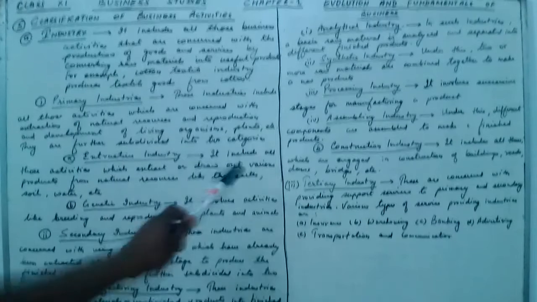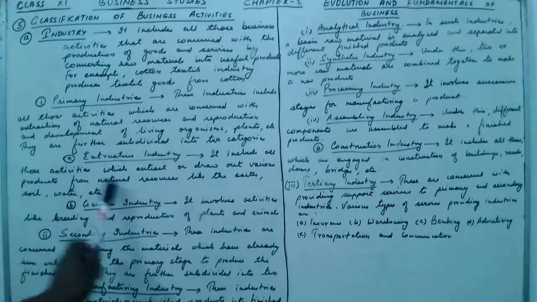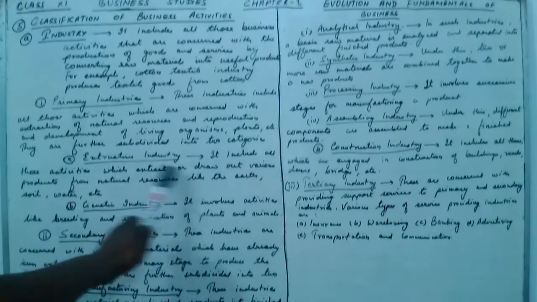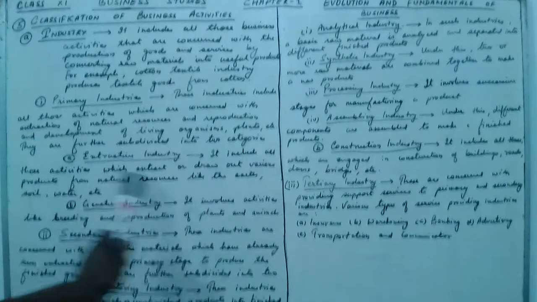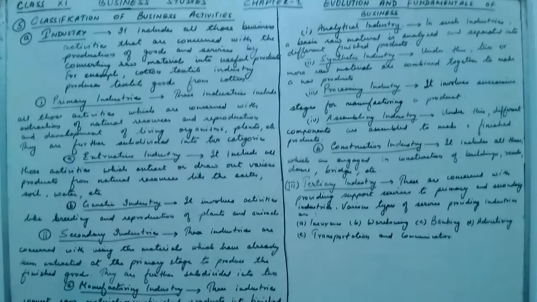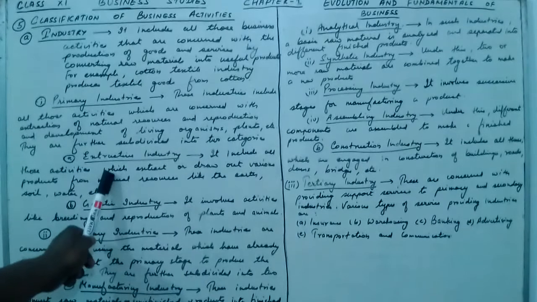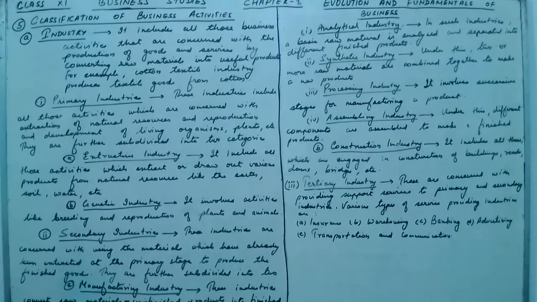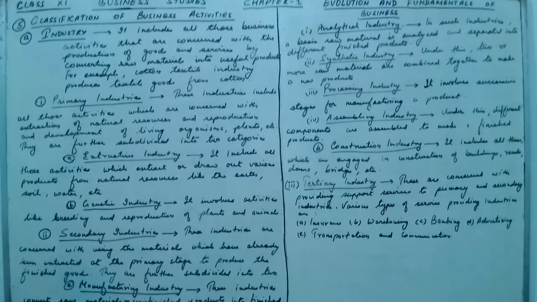Extractive industry includes all those activities which extract or draw out various products from natural resources. So all those activities which extract out various products from natural resources come under the extractive industries, like the earth, soil and water.